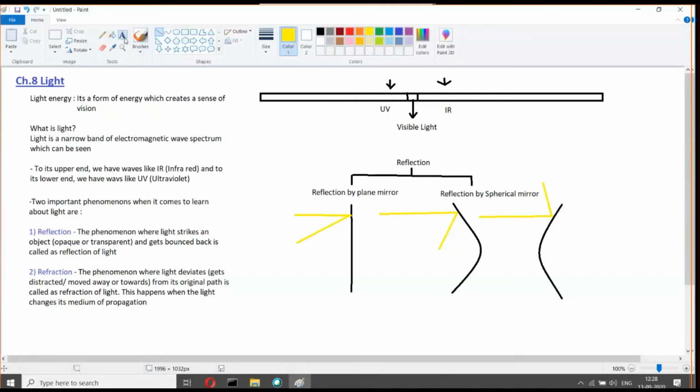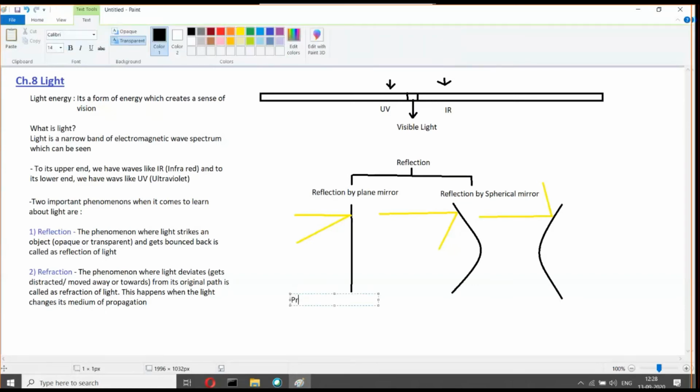Let's talk about a few properties of the image you get when you place an object in front of a plane mirror. Let's see the properties of the image one by one. You can also add some points if you wish, but I'll be writing them down.